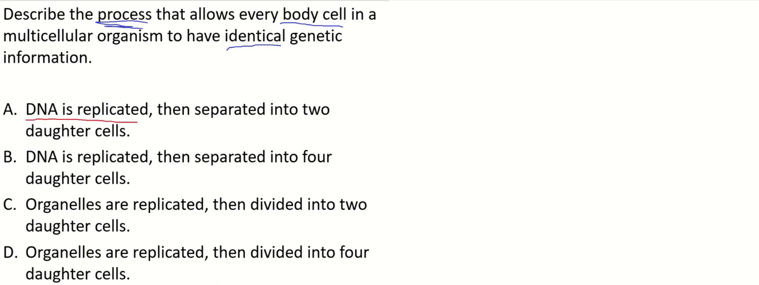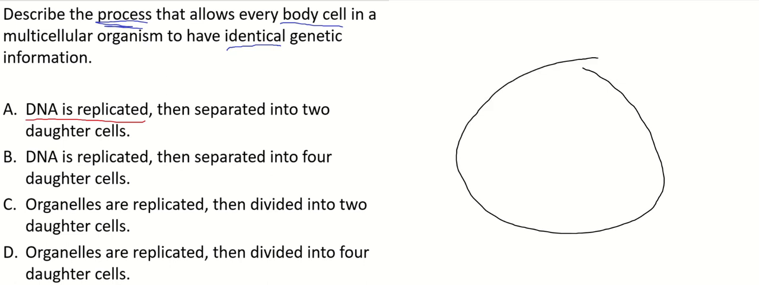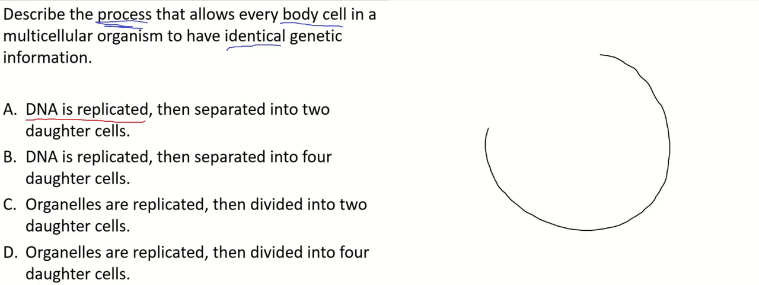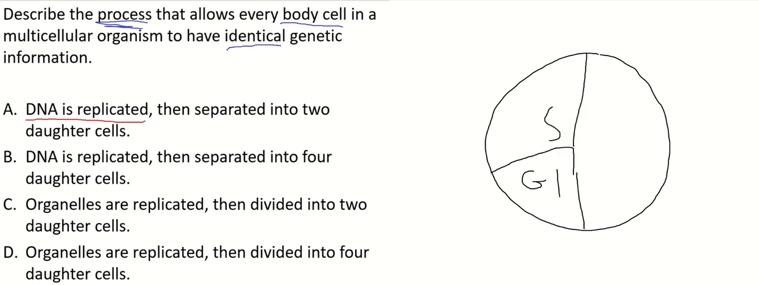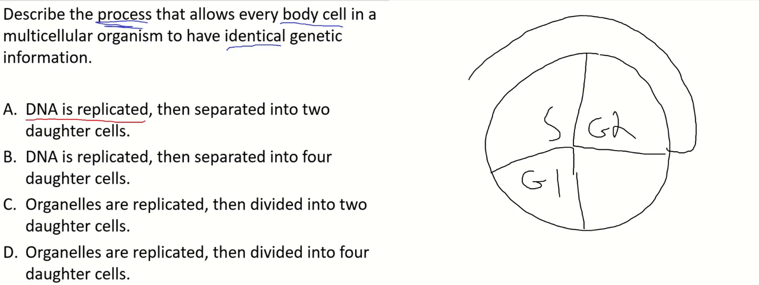DNA is replicated. That happens in the S phase. Let's draw the cell cycle here. I draw starting it up here in class, but I'm going to switch it up so you get a different view. Let's start down here. What's the first phase in the cell cycle? That's G1, followed by S phase, where DNA is replicated, and then G2, right? And then all of that is known as interphase.